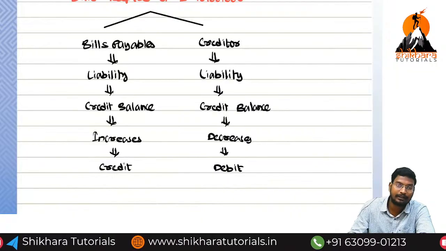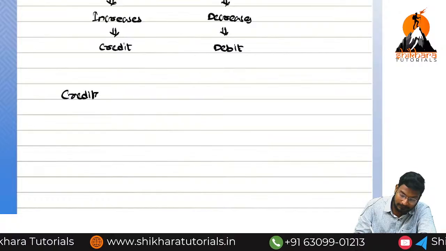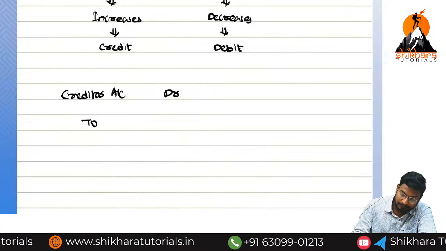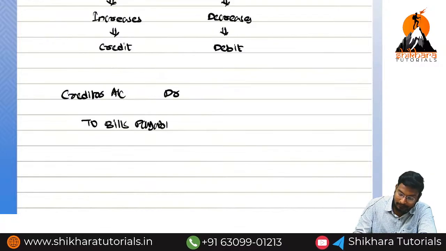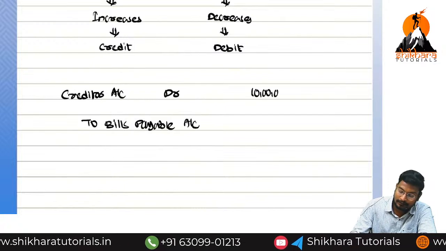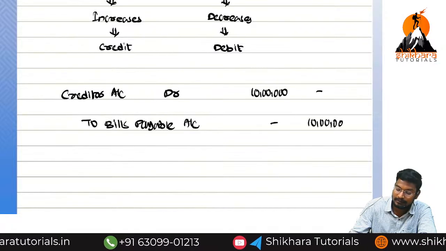What is the journal entry we need to record? Creditor account debited to bills payable account, 10 lakhs. No need for the amount, I am just writing.